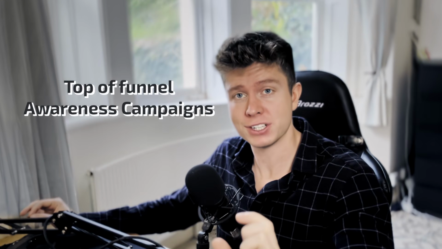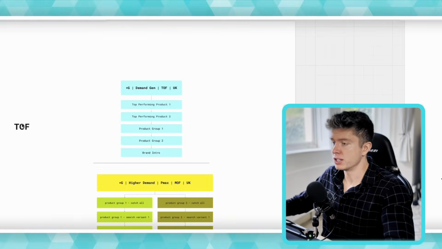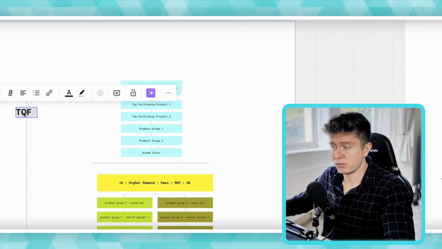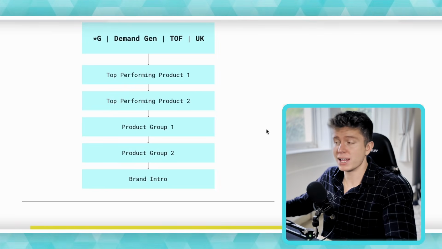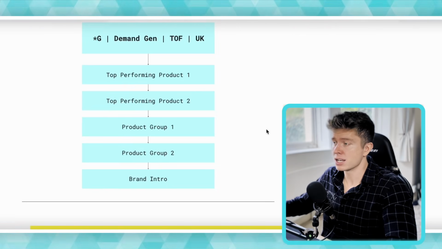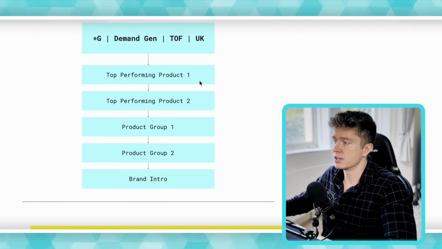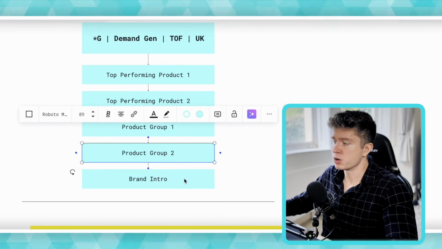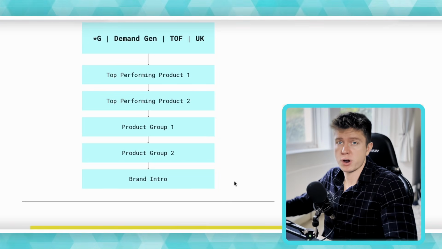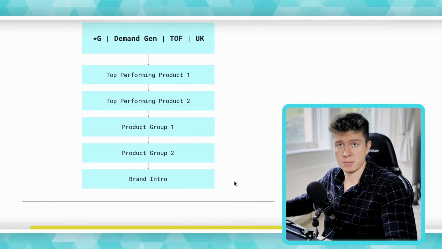So now let's actually break down the strategy of what we used. And it's actually no different to the strategy we use across most of our clients. It was just more focused on the top of funnel awareness generating campaigns. So at the top of funnel, we have our demand generation campaign. And the way we like to break this down isn't always exactly like this, but an example of what you can do is have your top performing product 1, top performing product 2, product group 1, product group 2, or brand intro. You can also throw in blog contents and problem aware type of messaging on this as well.